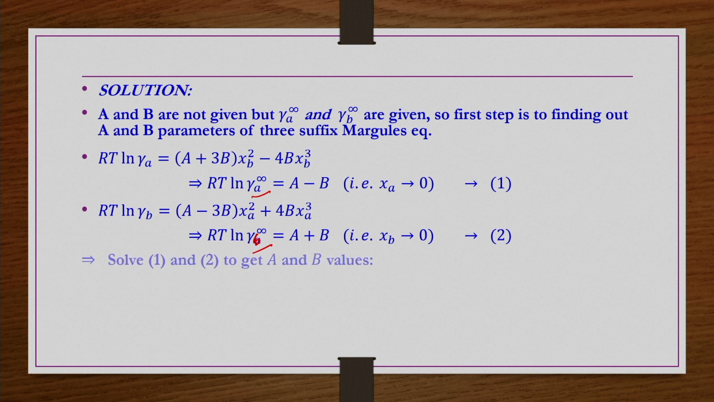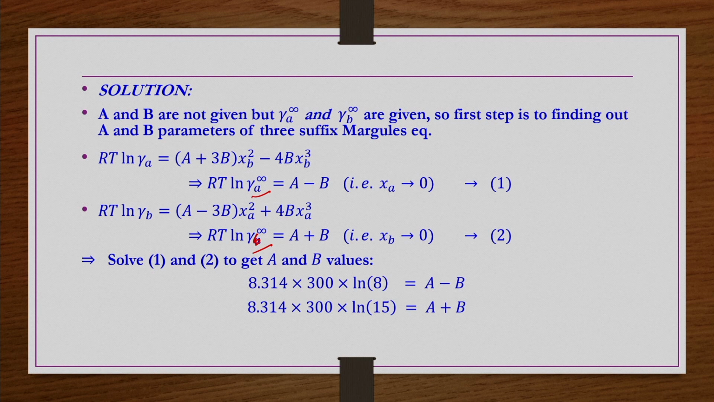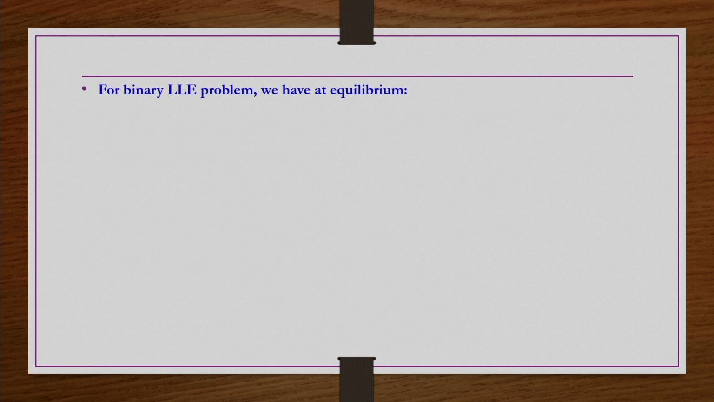Temperature is also given. So, if you solve these two equations, then you will have A and B as 5990 joule per mole and 784 joule per mole respectively. So, now A and B have been found. Then now you can find out the equilibrium composition by solving these two equations.